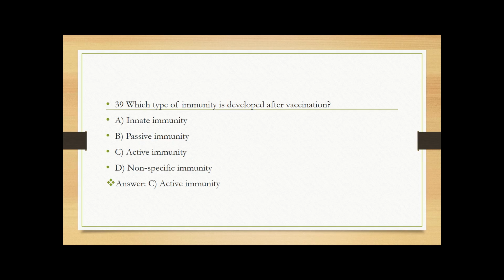Which type of immunity is developed after vaccination? A. Innate immunity. B. Passive immunity. C. Active immunity. D. Non-specific immunity. So the answer is active immunity. A vaccine trains the body to make memory cells and antibodies.